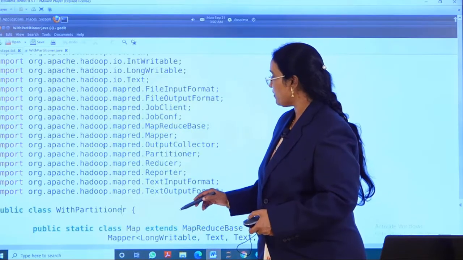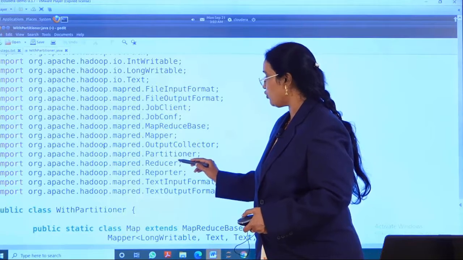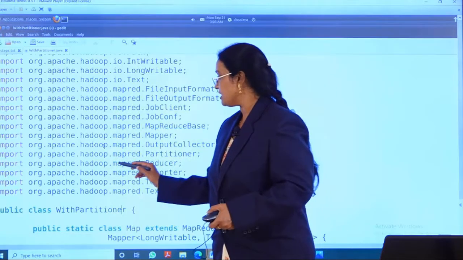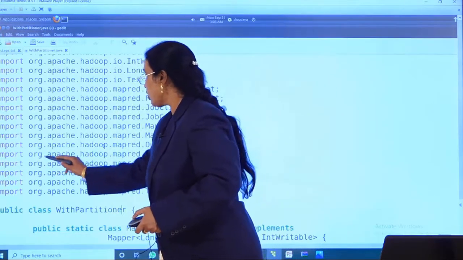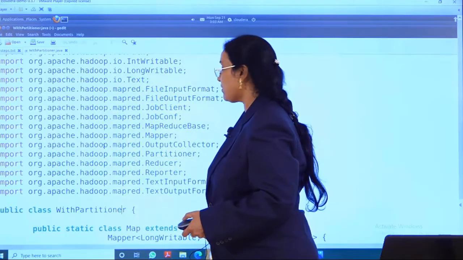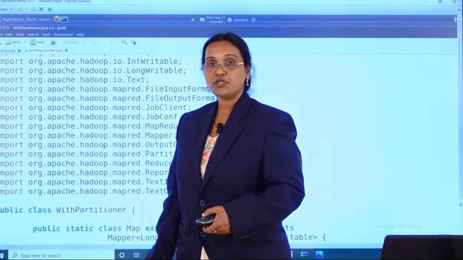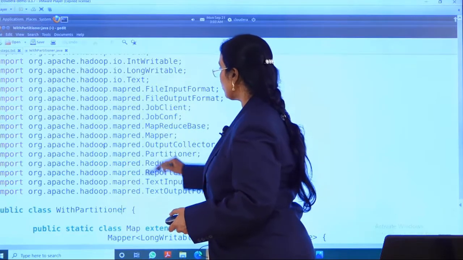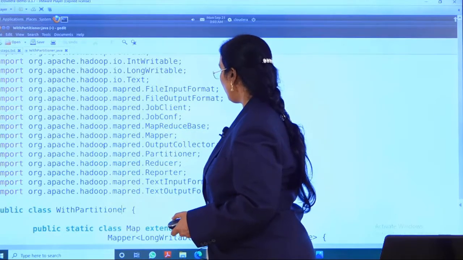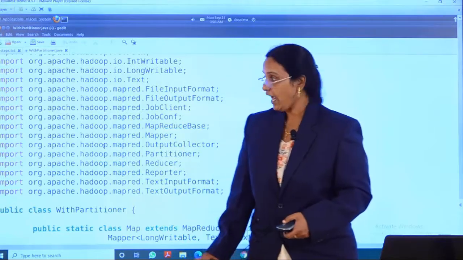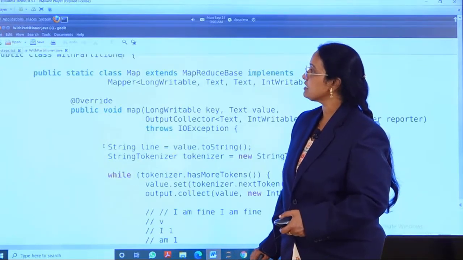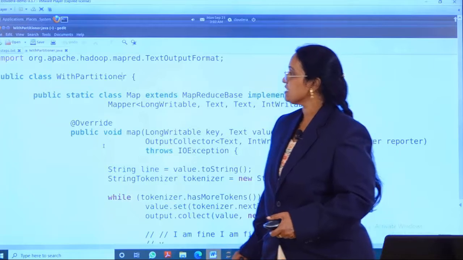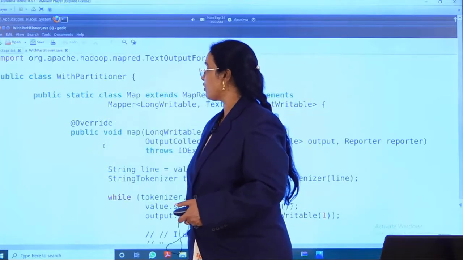But the most important and new package you need to learn is the partitioner, that is import org.apache.hadoop.mapred.Partitioner. That is a new package you are learning in this class, and the remaining are the usual packages, so nothing new here. And my program name is public class WithPartitioner.